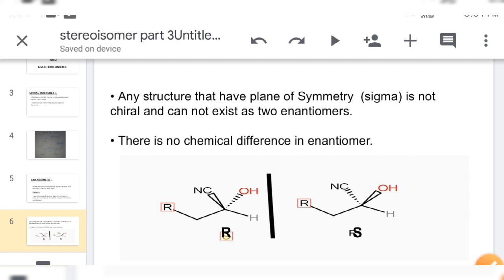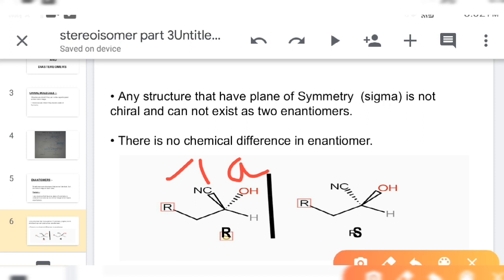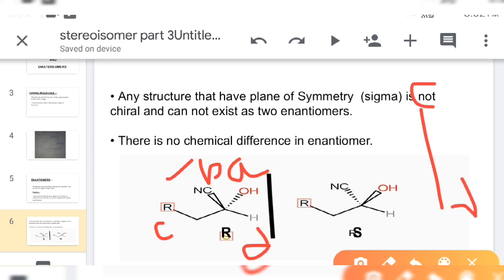Now we can find out its RS nomenclature. In my previous video I told you how to determine RS nomenclature. Here in that molecule, according to priority, this is A, this is B, this is C, and this will be D. If I draw that, C above, D below, B on the left-hand side, A here.